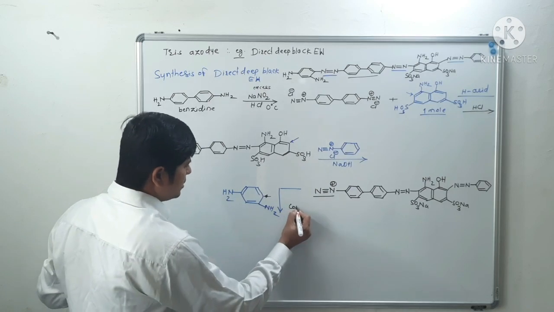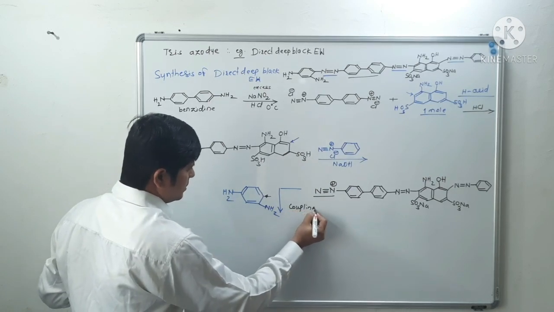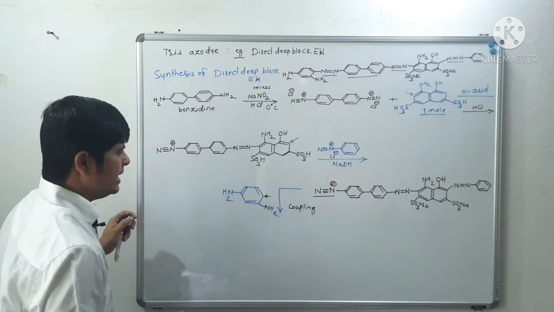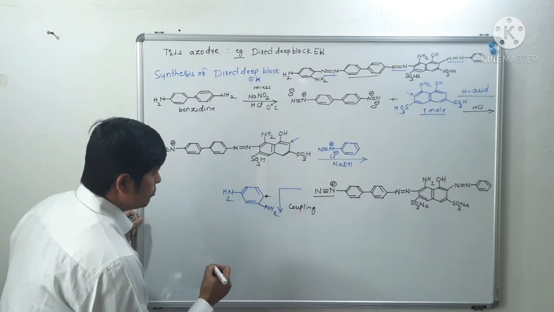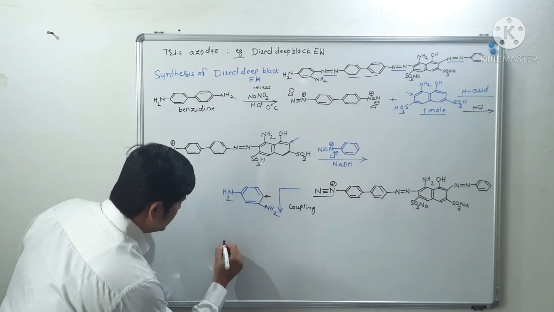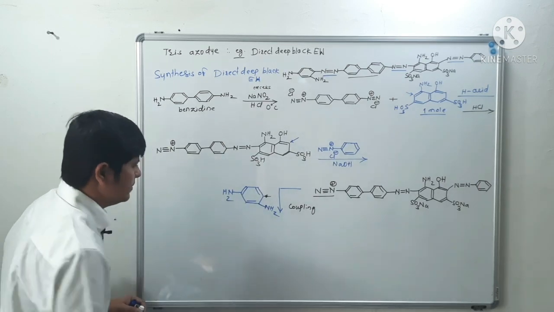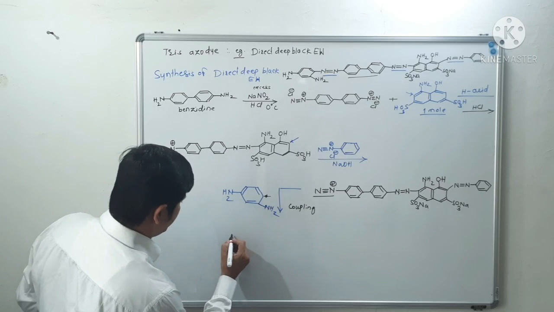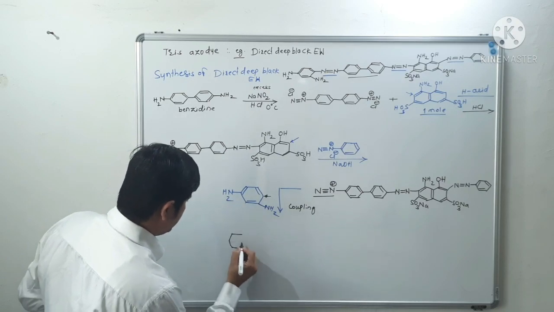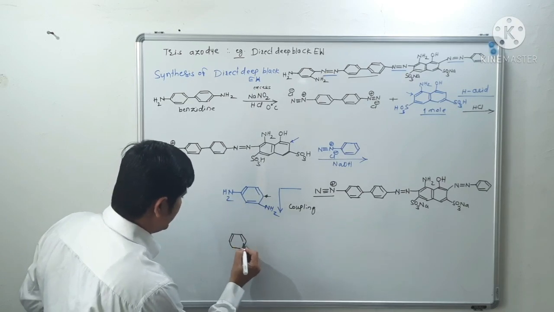So next is again a coupling reaction. So what we will get? We will get a trisazo dye, that is direct deep black EW. Write the structure of direct deep black EW.